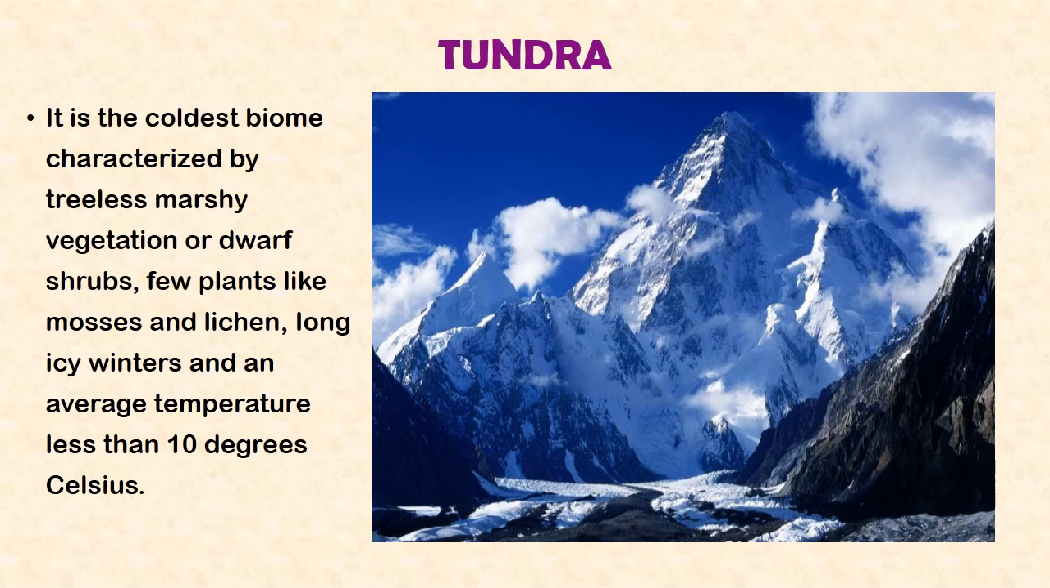Moving ahead, we are looking at the coldest biome in the world, which is the tundra. The tundra is characterized by treeless marshy vegetation or dwarf shrubs, few plants like mosses and lichen, long icy winters, and an average temperature of less than 10 degrees Celsius. So you see, any plant or animal that you find in the tundra must be able to adapt even to the low temperature in that region.